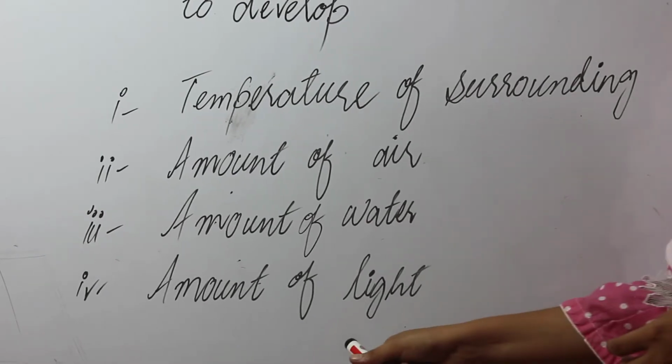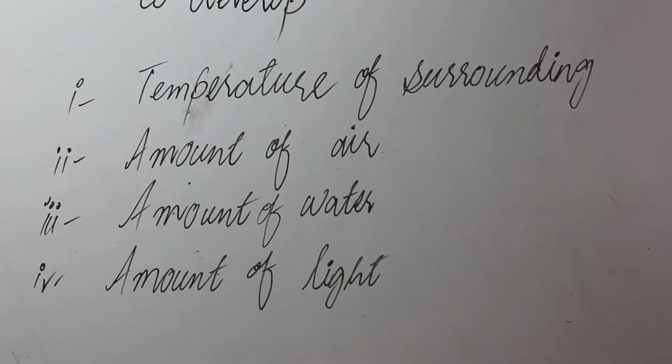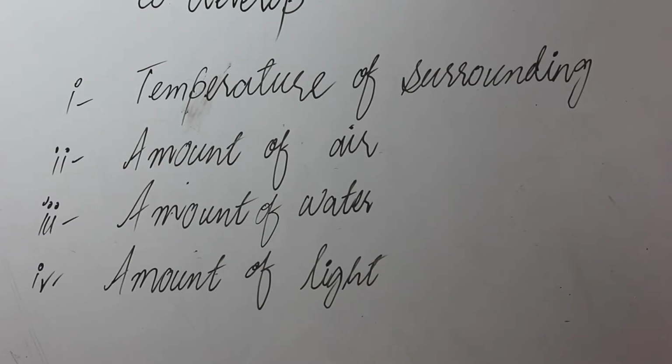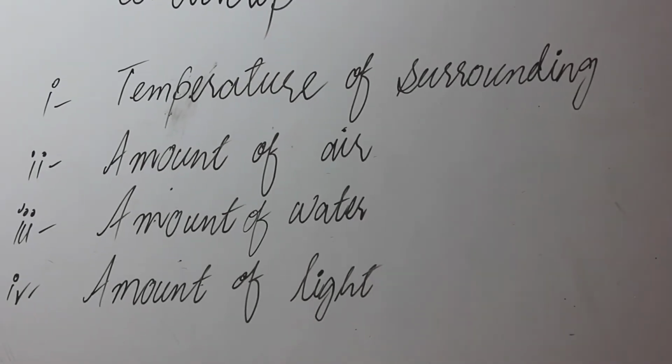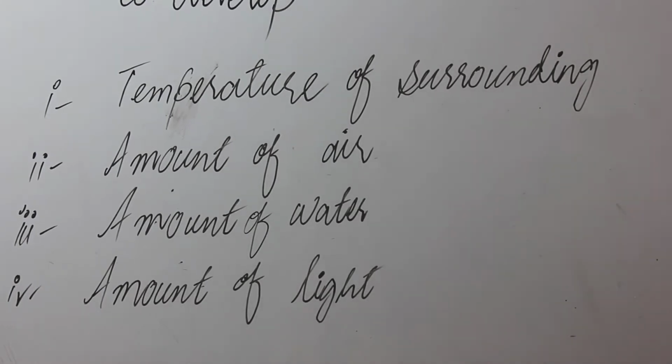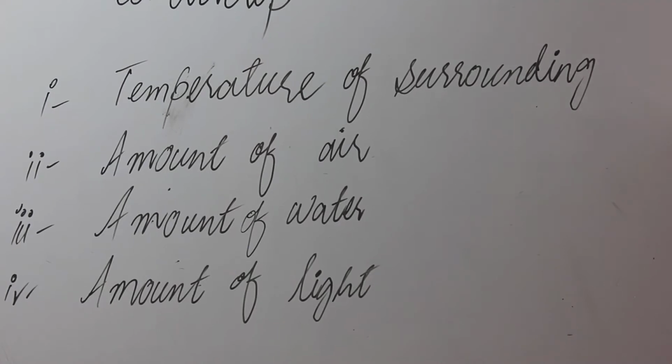The next one is the amount of light. Most seeds do not need light to germinate, otherwise they would not be able to germinate in dark soil.